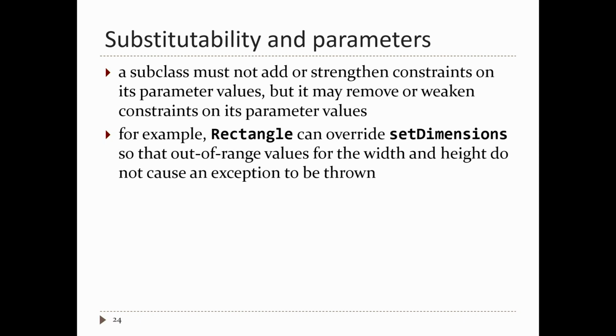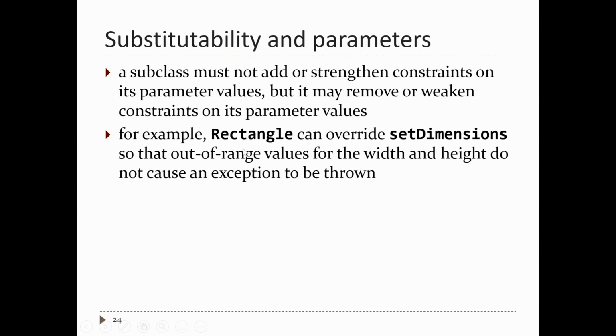All right, so we just saw that you cannot add extra constraints on an inherited method, but you are allowed to change the constraints. For example, I can remove the constraints that set dimensions imposes. Remember, the shape version of set dimensions says the value must be between 1 and 100. Otherwise, we throw an exception. I can remove that constraint, and so we can remove or weaken any constraints on the parameter values.